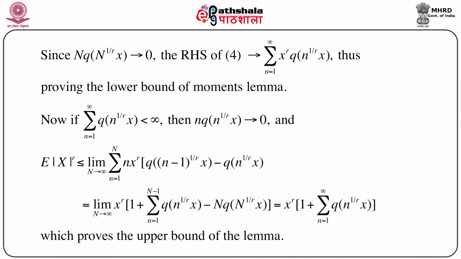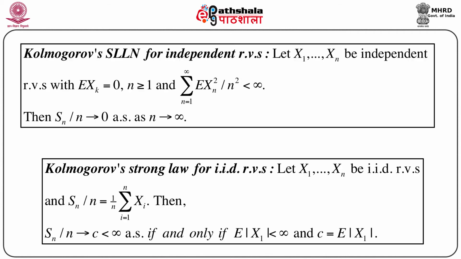Now also, I have already mentioned that they are both basically in terms of more or less the same quantity, only one additional term, x to the power r, is attached to the right hand side. Now let us conclude this talk by mentioning two strong laws of large numbers due to Kolmogorov.